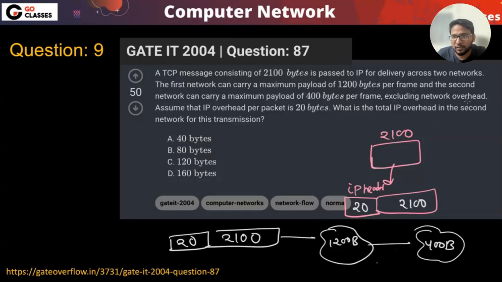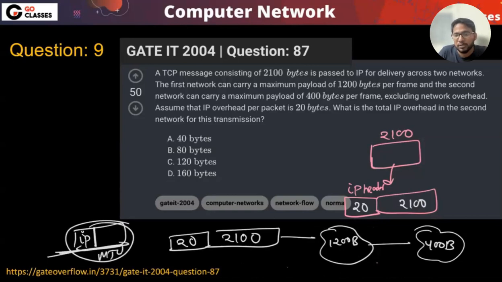Excluding the network overhead, the network can carry a maximum payload of 400 bytes per frame. This is not the MTU, right? Because the MTU includes the network overhead. So they are saying that excluding the network overhead, you can carry this much. This is the actual network data that you can carry, because the MTU actually includes the IP header. So I think this is not the MTU. Let's see what else they have given.